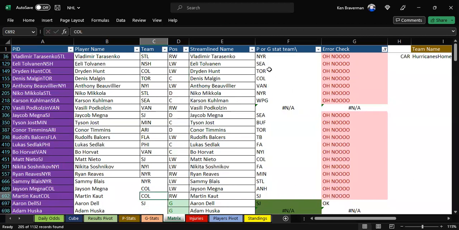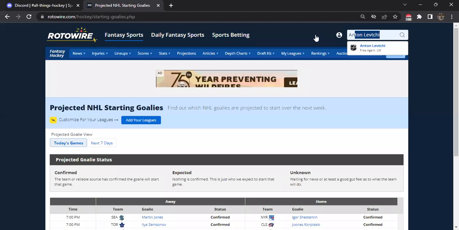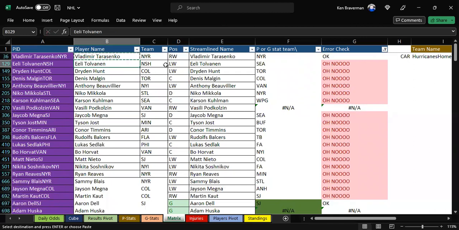Now we could just copy them over, but I kind of like the look. Vladimir Tarasenko is a Ranger now? No way. That's why I like to look. What? Wow, that's why they're on fire. Wow. So you're telling me you got Tarasenko and Panarin? Yikes. Oh my goodness. All right, so yeah, some big names.